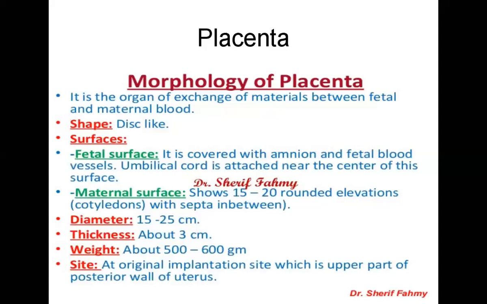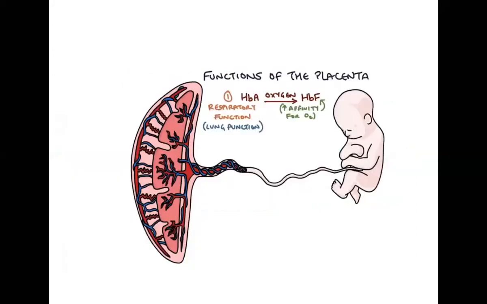So how is the shape of it? It is disc-like. And how many surfaces are there? As we know, the upper side is the maternal surface and the lower is the fetal surface. See this. This side is attached to the mother, the uterus, so it is the maternal surface, and on this side the fetus is seen, so this is the fetal surface. The shape is disc-like, and the length is 15 to 20 centimeters. And how is the width and thickness?